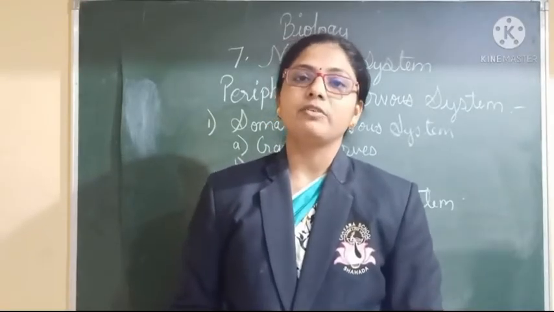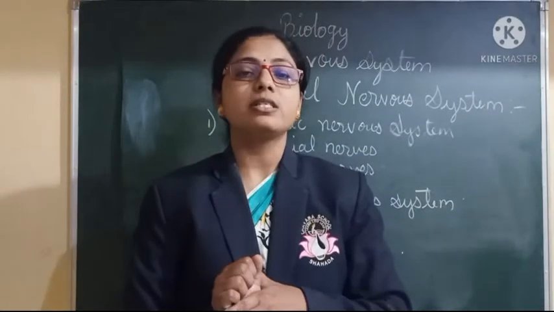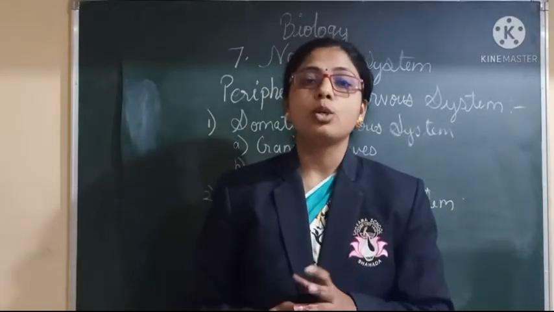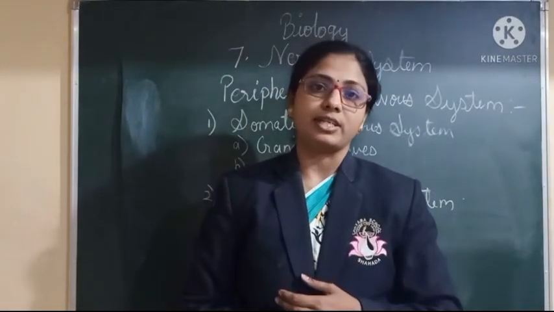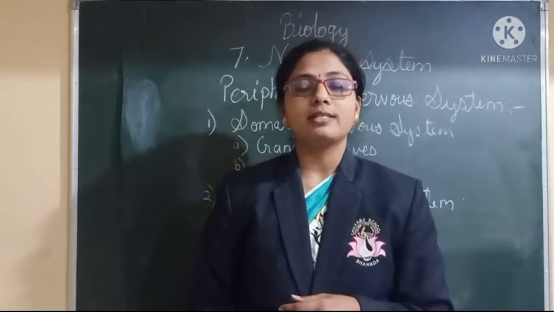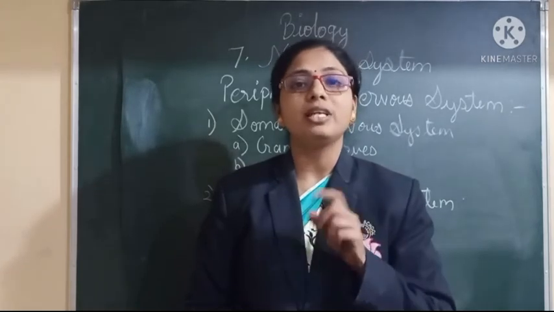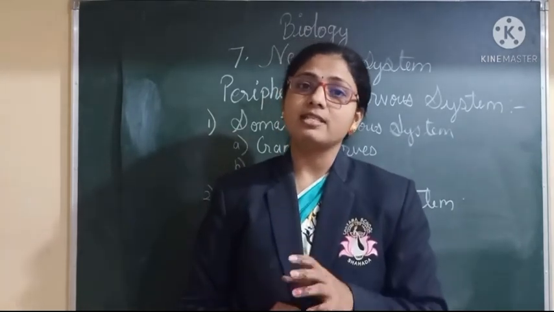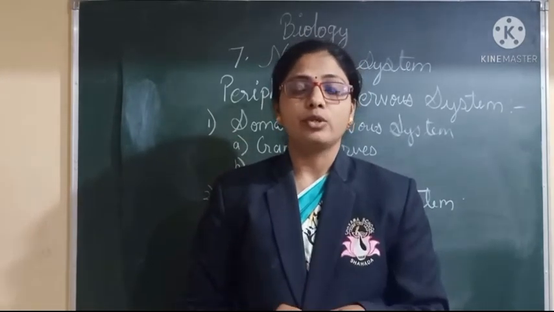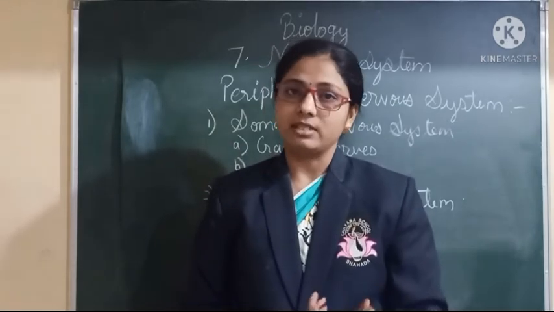Now, the next topic we are going to see is that the nervous system works on two bases, voluntary actions and involuntary actions. What do you understand by voluntary actions? Those which are done consciously, knowingly. For example, I want to study now. So what will I do? I will take the book and I will study.